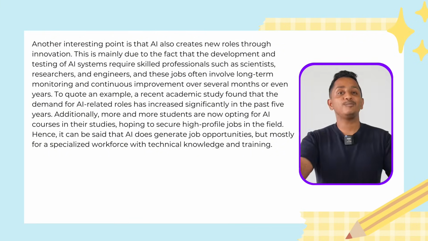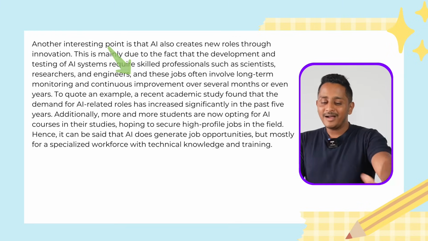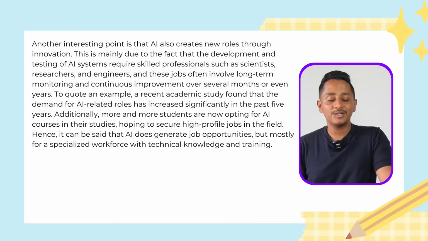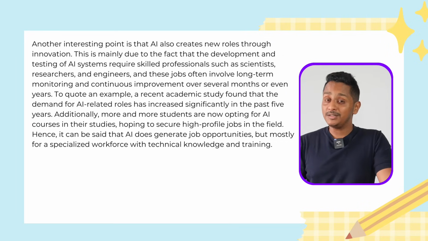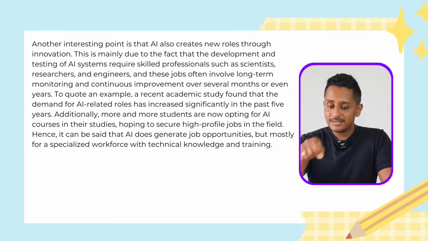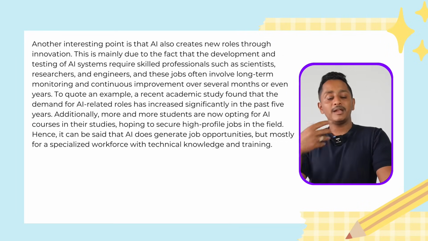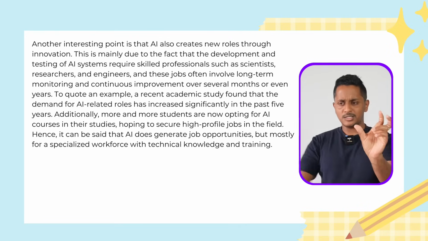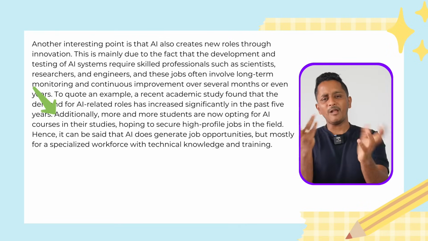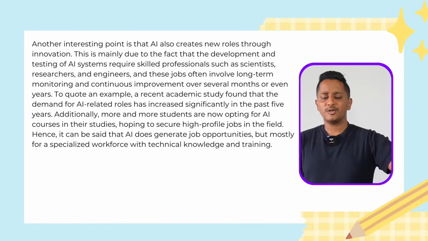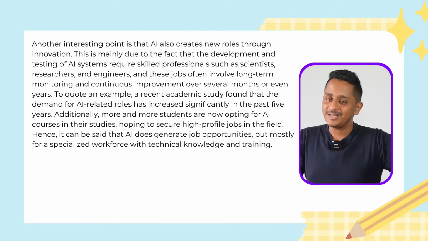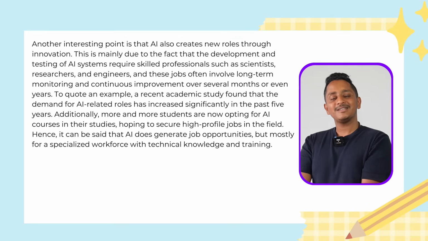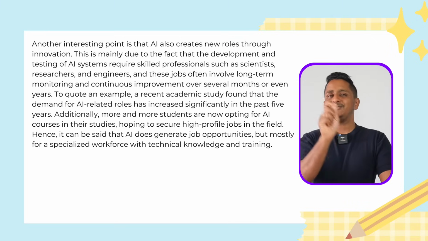Connect using and: compound sentence, comma and FANBOYS connected. These jobs often involve long-term monitoring and continuous improvement over several months or even years. To quote an example, a recent academic study found that demand for AI-related roles has increased significantly in the past five years. Simple sentence. Additionally, more students are now opting for AI courses in their studies, hoping to secure high-profile jobs in the field. You add and, and it becomes a compound sentence. It becomes very lengthy, so I put a full stop.